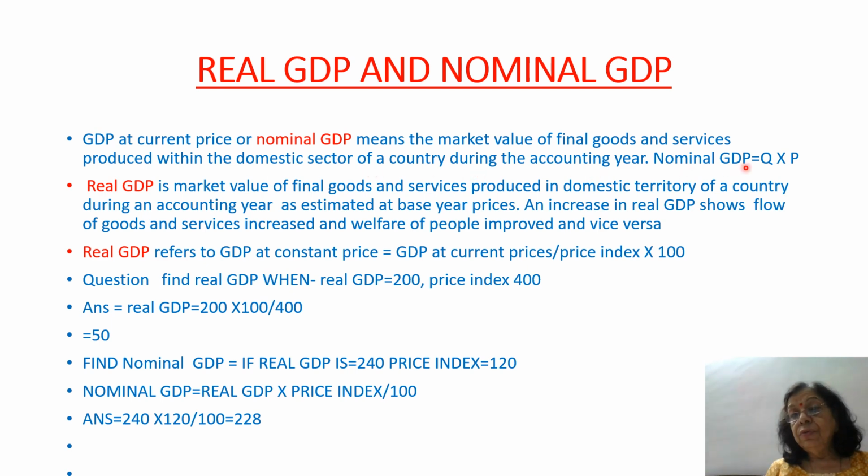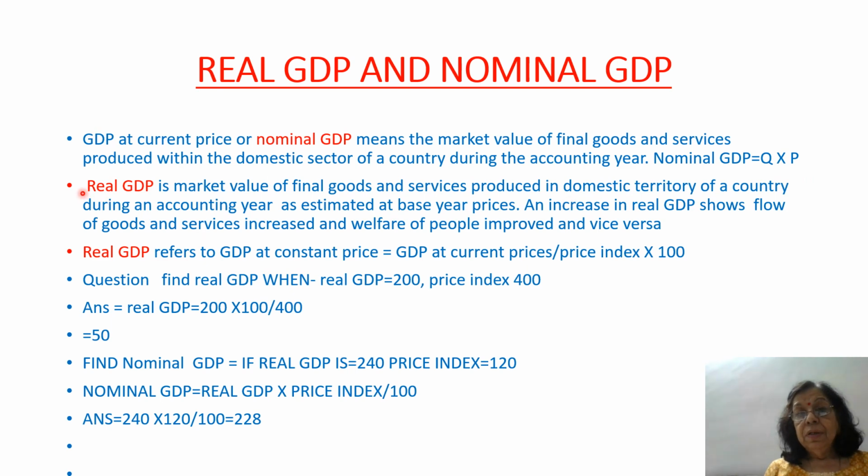It is equal to Q into P, quantity into price. For example, we say that only one product is being produced, say wheat, and 100 kg are produced, and the price is 10 rupees per kg. So, nominal GDP will be 1000.